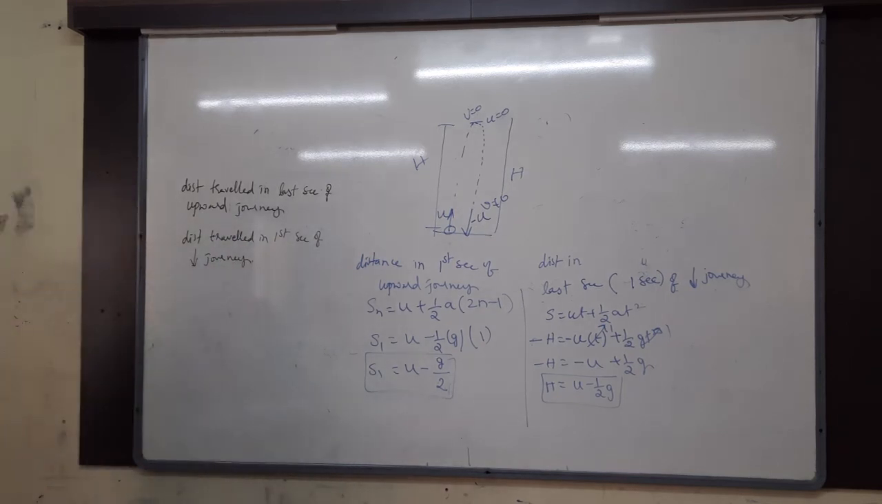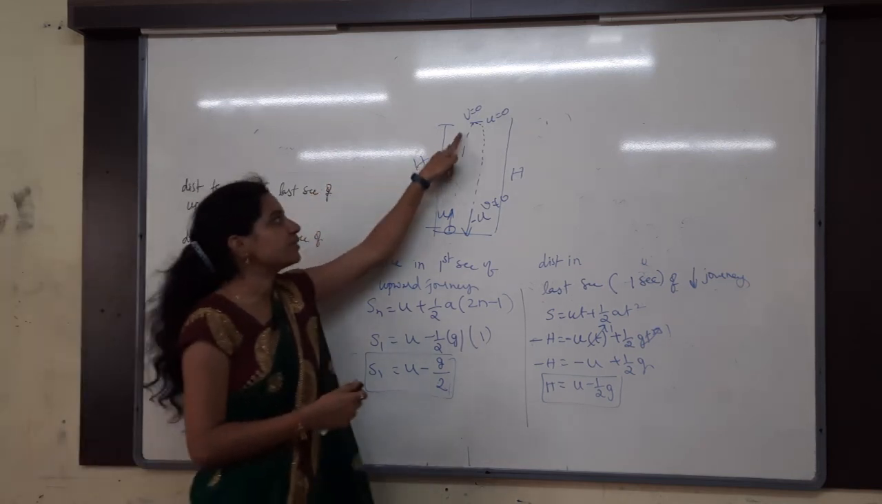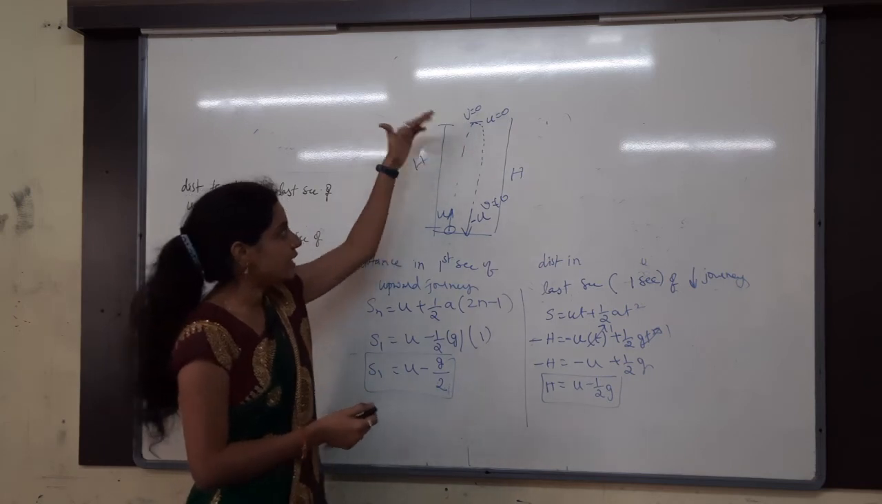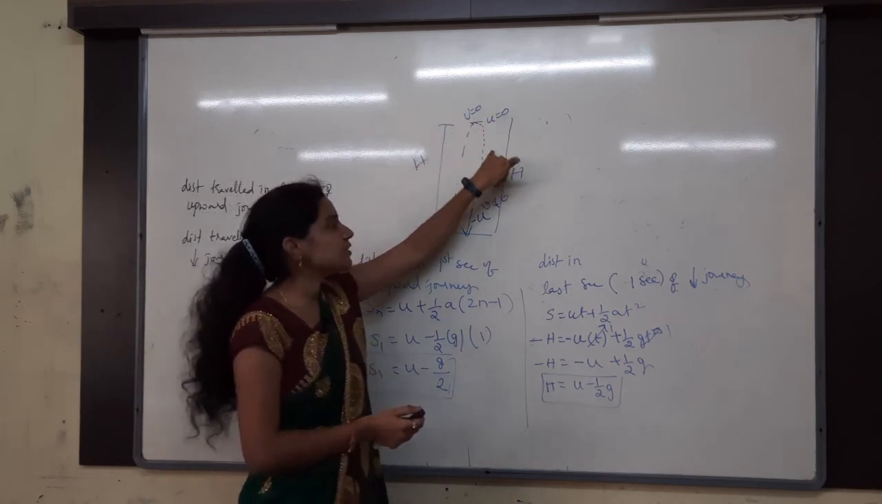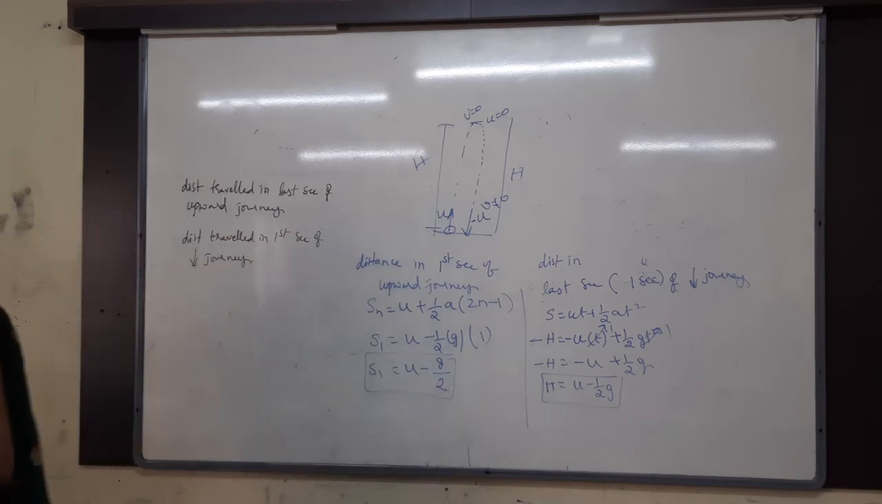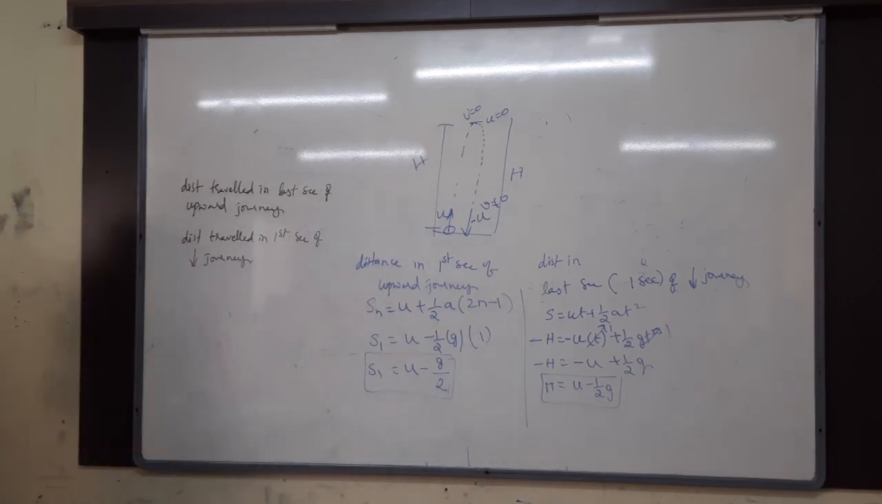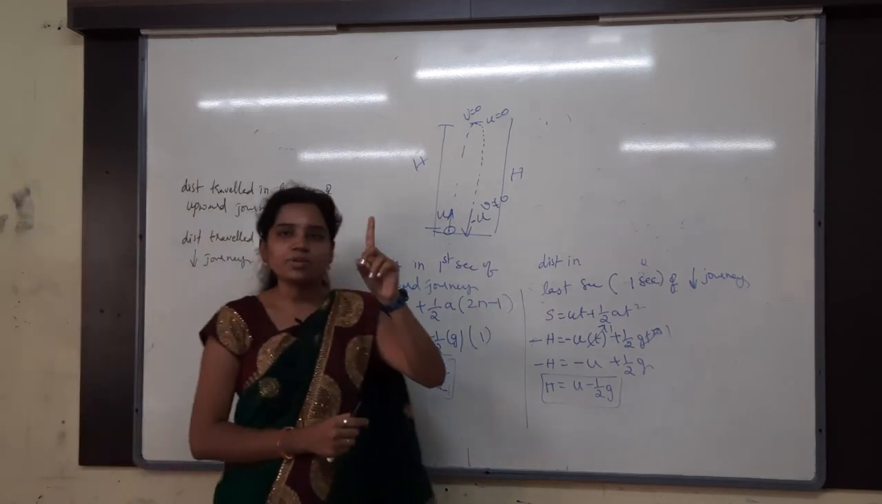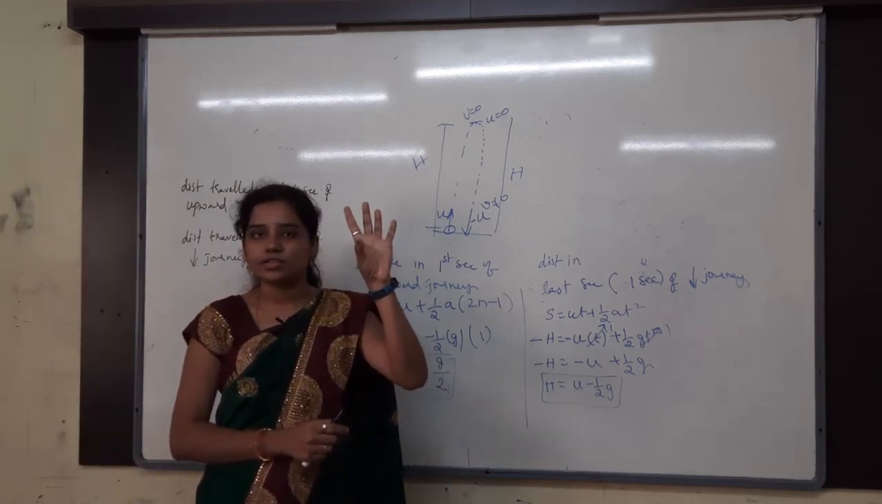Now tell me the relation between these two. The distance travelled in the last second of the upward journey, how is it related to the distance travelled in the first second of the downward journey? Same. Both are same or different? Same only. Again, why? Because the time duration is 1 second and 1 second only.